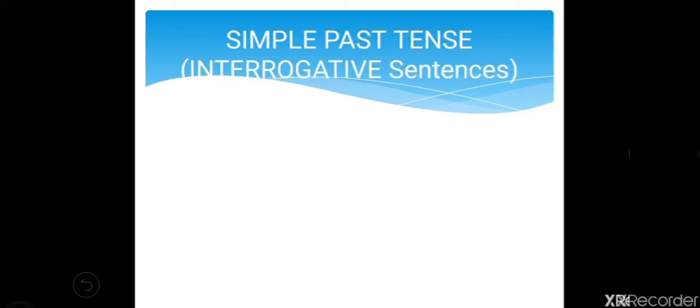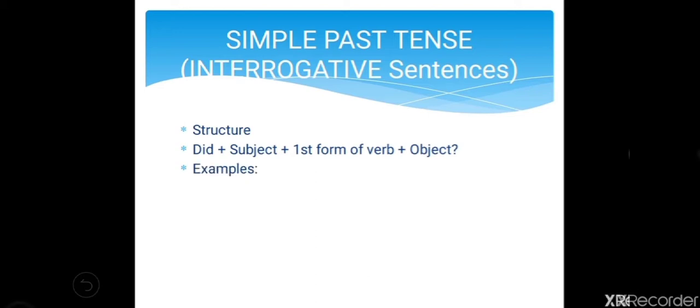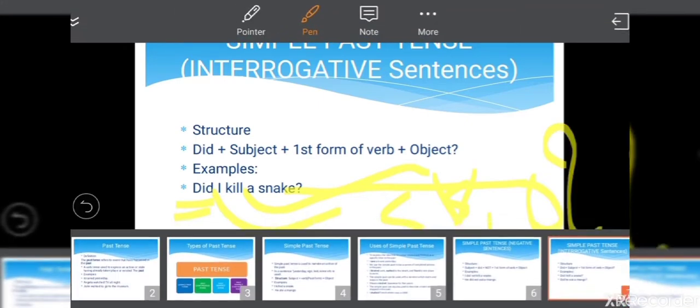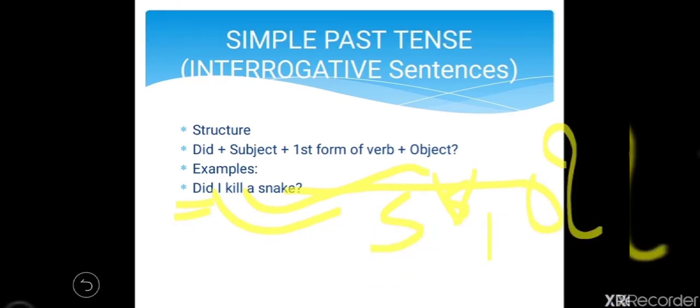Now in an interrogative sentence the structure will be did plus subject plus first form of verb plus object plus question mark. So examples are, did I kill a snake? Here I have taken did first, then I have used subject, then V1, then a snake is the object. Okay, so did plus subject plus V1 plus object and then question mark, because this one is an interrogative sentence.